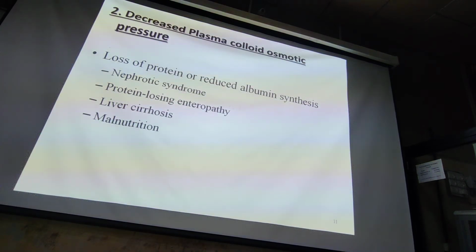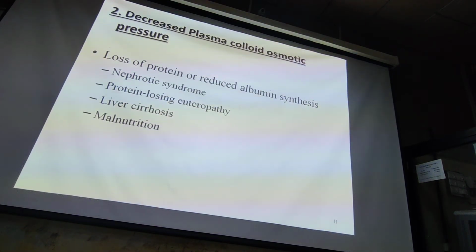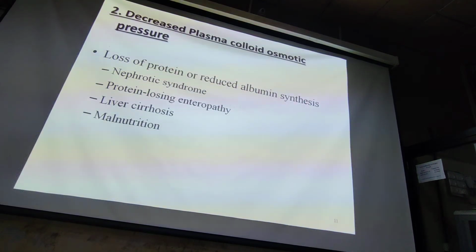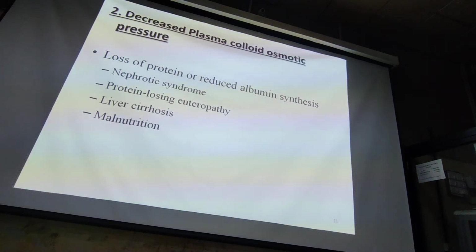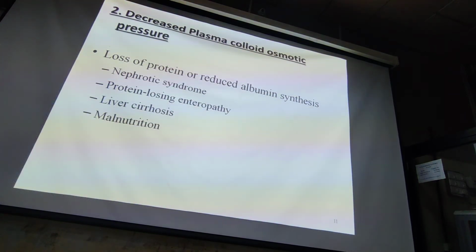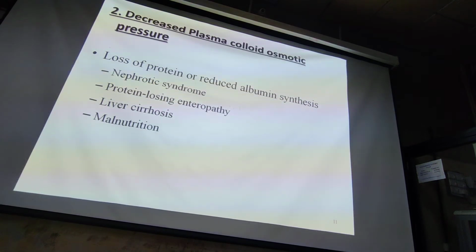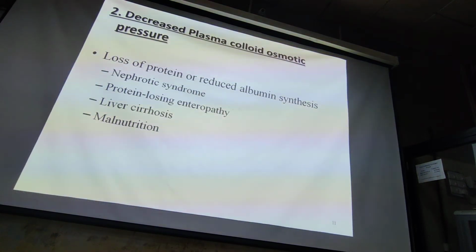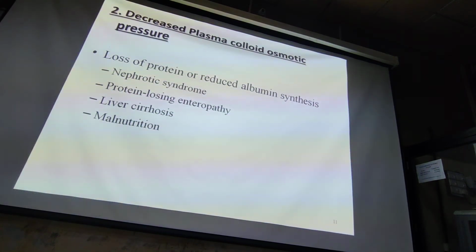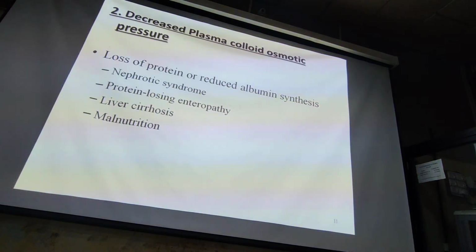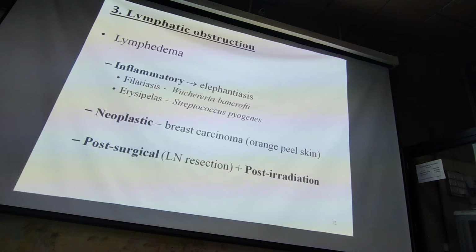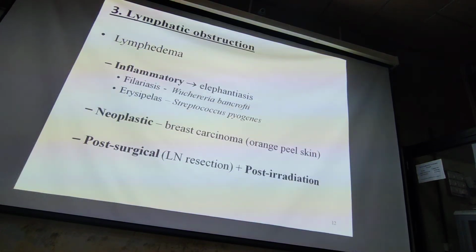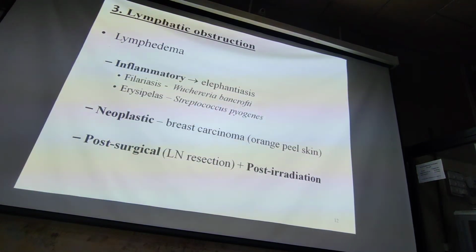It is a very common cause of edema, facial edema. Whenever any child comes with facial edema, the diagnosis of nephrotic syndrome should come to your mind. So you should suggest the renal function test. Protein-losing enteropathy, liver cirrhosis and malnutrition are other causes. Lymphatic obstruction causes lymphedema.